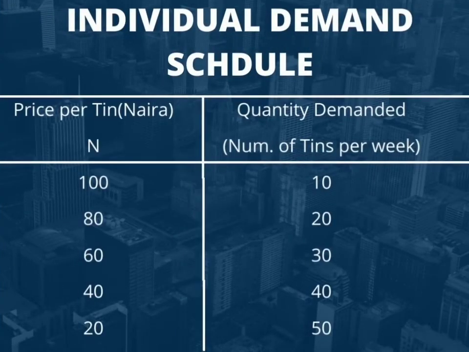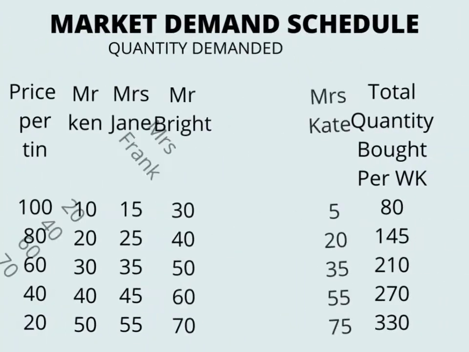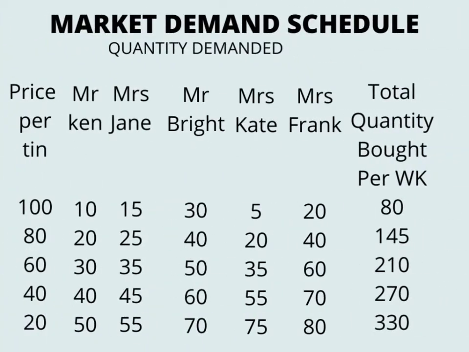We have two types of demand schedule. Let's look at them. 1. Individual demand schedule. This is a table which shows the different quantities of a commodity which an individual or consumer would purchase at various prices and at a particular time. For example, Mr. Ben is a trader and has purchased several tins of milk at various prices. This is shown in this table. When the price was 100 naira, he was able to buy only 10 tins of milk. But when the price was as low as 20 naira, he was able to buy as much tins of milk.